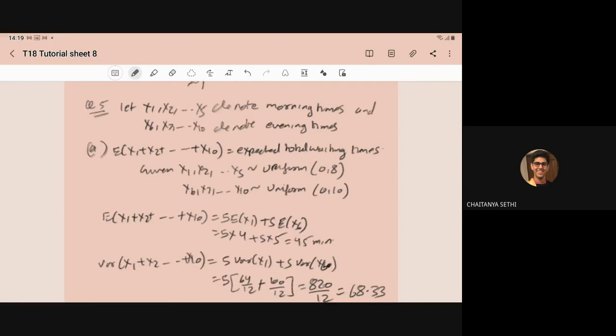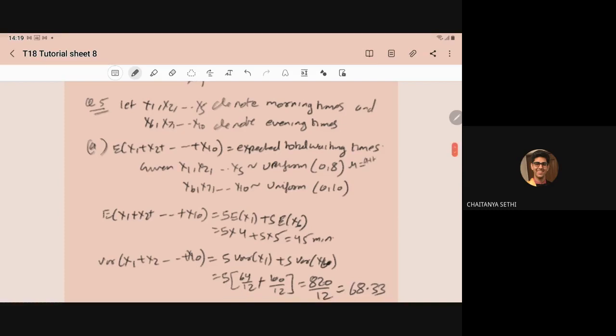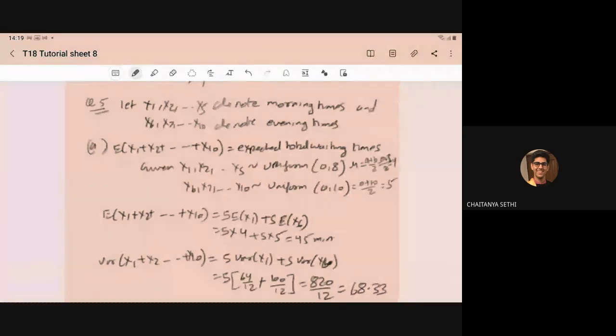So from here mu will come, a plus b by 2. The general formula is a plus b by 2, that is 0 plus 8 by 2, that is 4. Similarly here it will become 0 plus 10 by 2, that is 5. So the expectation of x1 plus x2 plus ... plus x10 will be 5 into the expectation of x1 plus 5 into the expectation of x6.